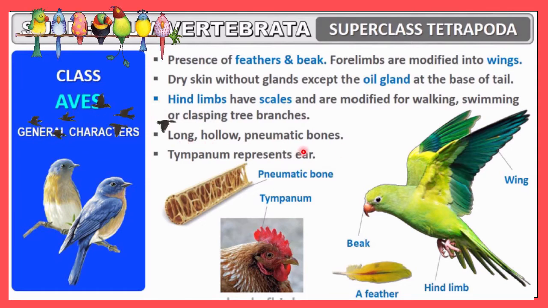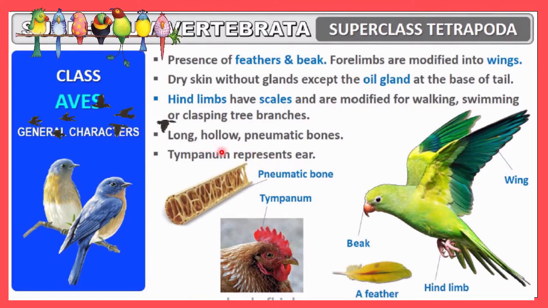Long, hollow, pneumatic bones. What is the meaning of pneumatic? This means pore-containing bones. These bones are not solid. Here you can see porous bones, and that enables the organism to fly. As they are porous, they become light in weight. This is a photograph of a pneumatic bone. Here you can see it is porous, with holes in the bones. That's why it is not solid, and that's why the organism has a lighter weight, and as a result they can fly very easily.